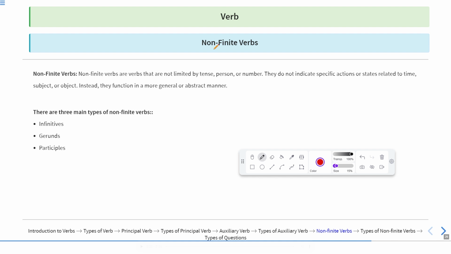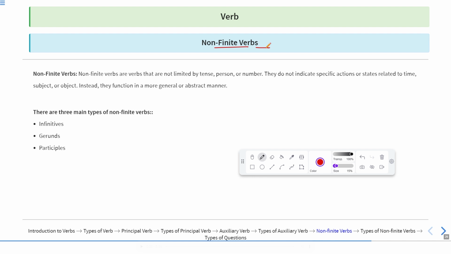Now let us move to the next one. Now we'll discuss non-finite verbs. So I hope till now you have already covered auxiliary verbs and you have got the concept of auxiliary verbs. Now we'll discuss non-finite verbs. Non-finite verbs are verbs that are not limited by tense, person, or number. They do not indicate specific actions or states related to time, subject, or object. Instead, they function in a more general or abstract manner. Now, what does this mean? We have two types of verbs. One is finite, another is non-finite. Finite means the main function of the verb is to show the action.